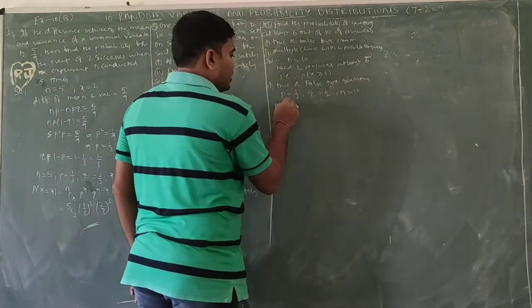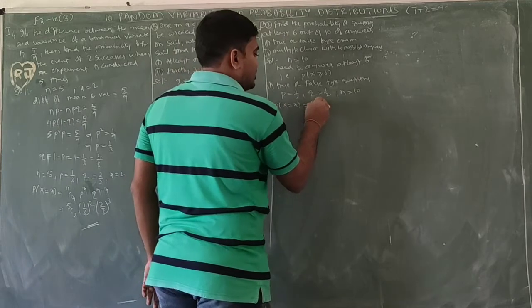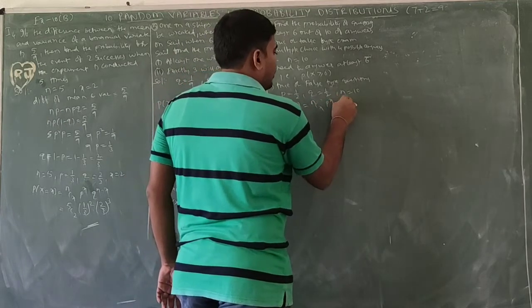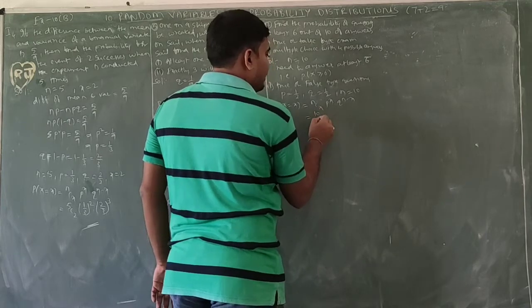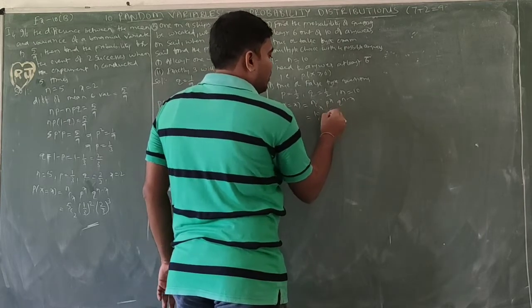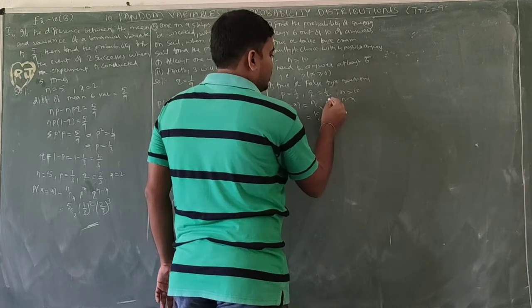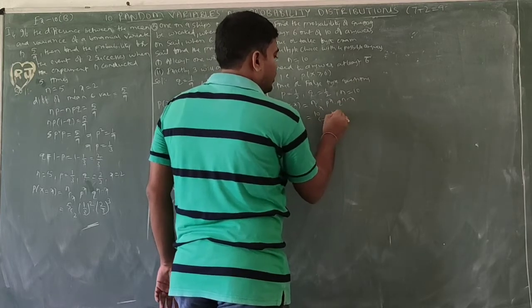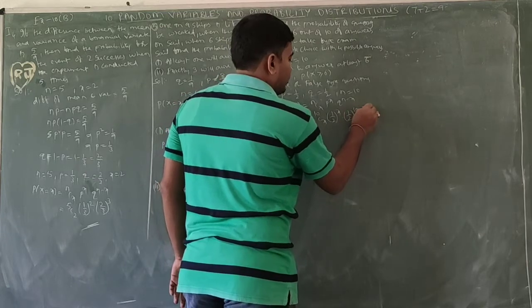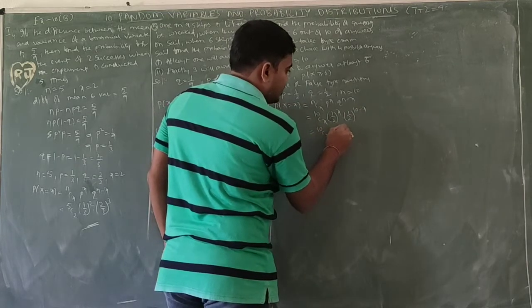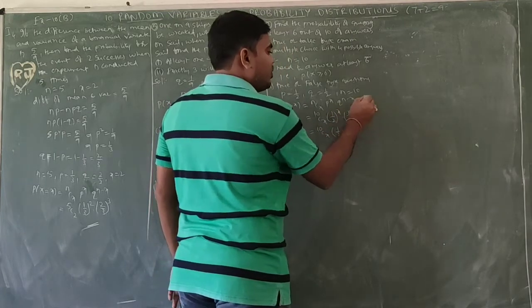P of x equal to n C x P power x Q power n minus x. So n value 10. C x value we don't know. P 1 by 2 whole power x. Q 1 by 2 whole power 10 minus x. Overall 10 C x 1 by 2 whole power x plus 10 minus x.